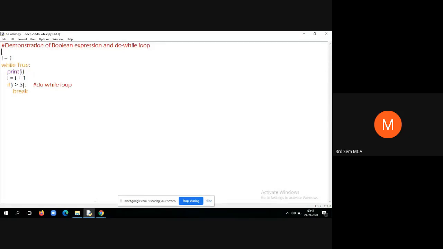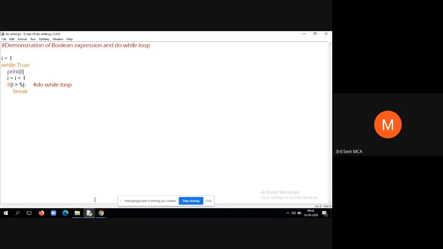Okay, then tell me when you will use entry control loops, that is a simple while loop or a simple for loop. Those are entry control loops, isn't it? For is also entry controlled, and a simple while is also an entry control loop. That means first we check the condition, then we allow entry inside the loop. That is called entry control. So when we use entry control loops, whenever you want to perform a certain operation in an iterative manner based upon the condition, then we use entry control loops.